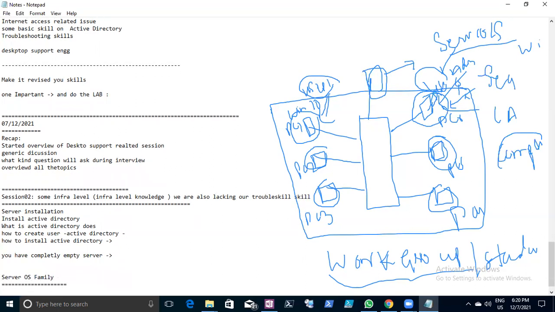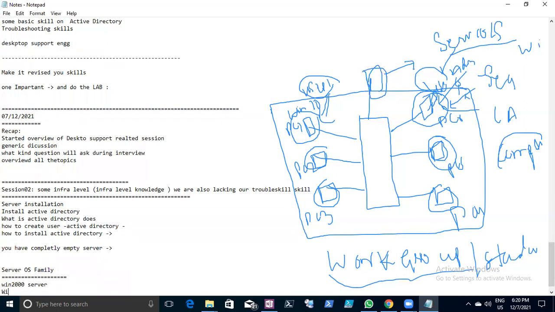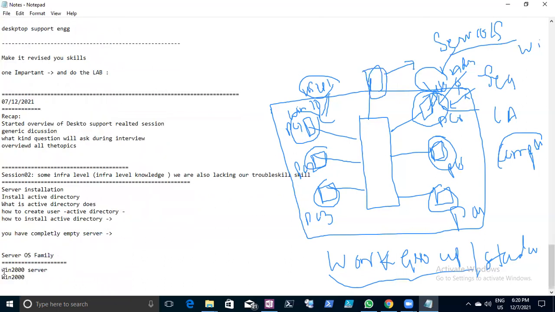I'm using 2016 in a virtual workstation. Very good. So it started from Windows 2000 Server, okay. Actually, it started from Windows NT. This is for knowledge purposes. I'm just telling you Windows NT, later Windows 2000 Server, then they started Advanced Server.